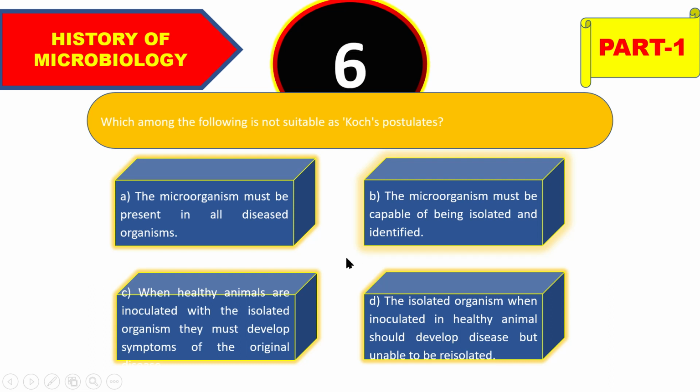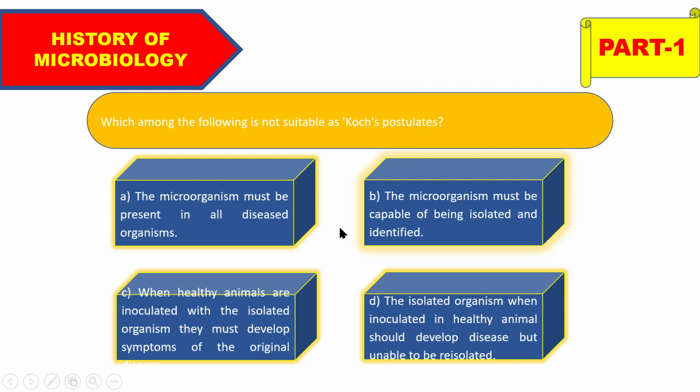So the right answer, which is not suitable as Koch postulate, is the last one. This is the main funda, that it should develop disease and also have to be re-isolated. So move on to the next.